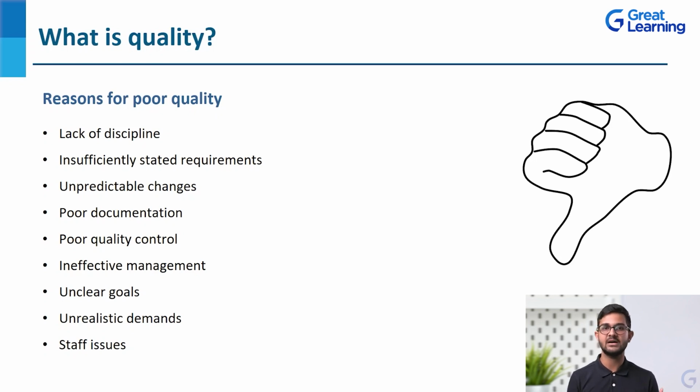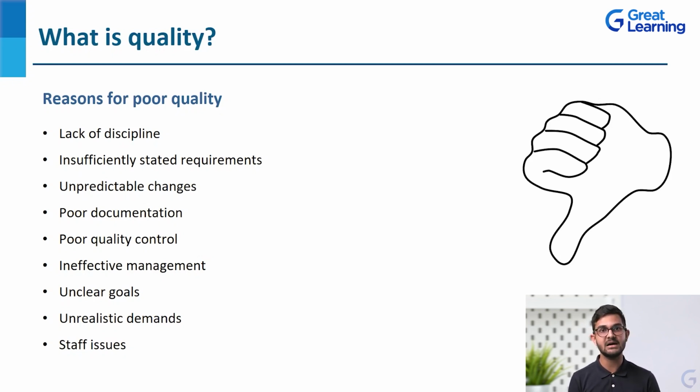Then unclear goals. Again, same thing. As I was telling you, if we do not have a clear mindset of where I want to reach, this is the desired position where I want to reach. If you don't have this kind of clear mindset, then again, the quality is going to be poor because we do not know what we want to achieve. We do not know what exactly the end user is expecting out of this particular product or this particular project. So we will never have an idea about the project success or project failure, because all these things are very subjective and are completely dependent upon the expectations of the customer or the end users. So we should have very clear goals, only then we will have good quality.